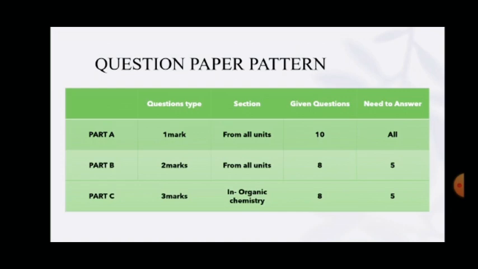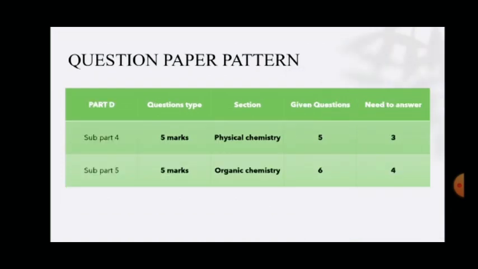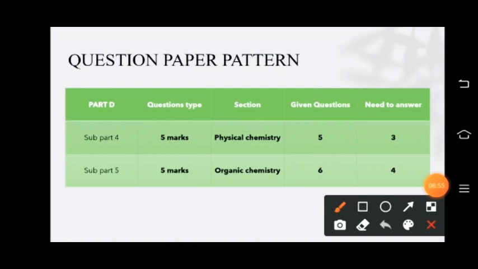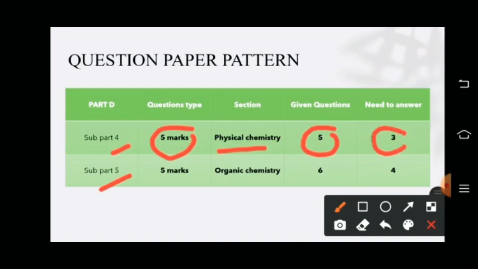And next is part D, which is again divided into part 4 and part 5. Part 4 is of 5 mark questions. Each question carries 5 marks. It is purely from physical chemistry. You will be given 5 questions, and among the 5 questions you need to answer 3 questions. And part 5 is also 5 mark questions.